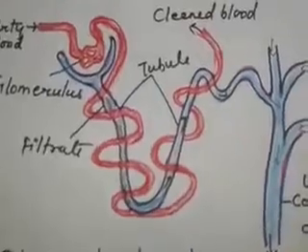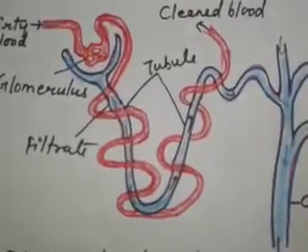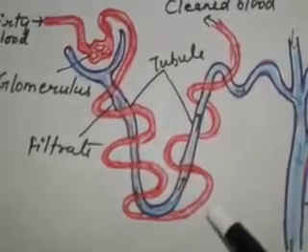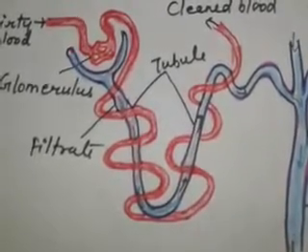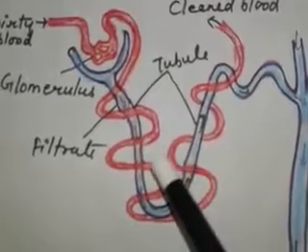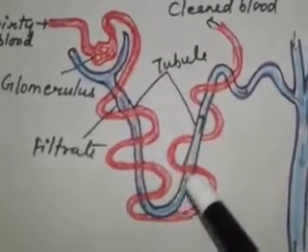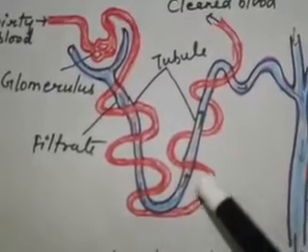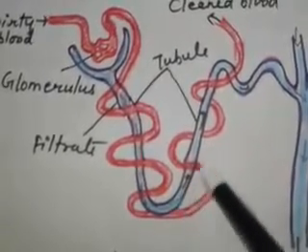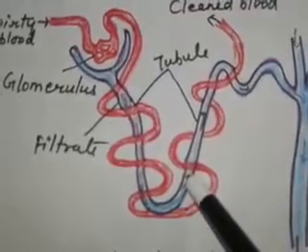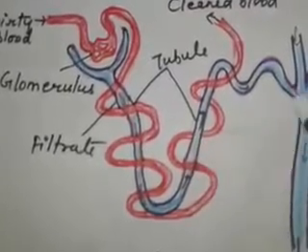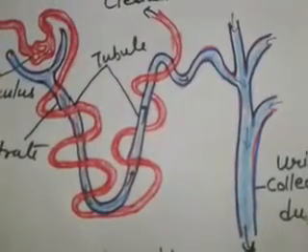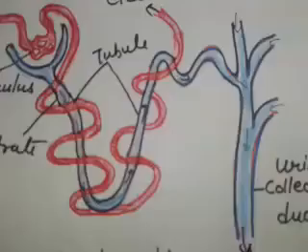Now next is tubular reabsorption. Useful substances from the filtrate like sodium, potassium, glucose, etc. are reabsorbed by the capillaries surrounding the nephron into the blood. And the third step is secretion. Urea, extra water and salts are secreted into the tubule, this blue tubule, which opens up into the collecting duct, the urine collecting duct, and then into the ureter.